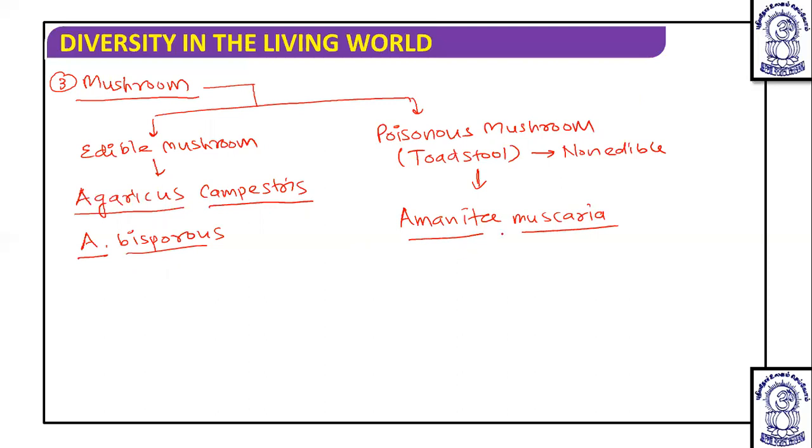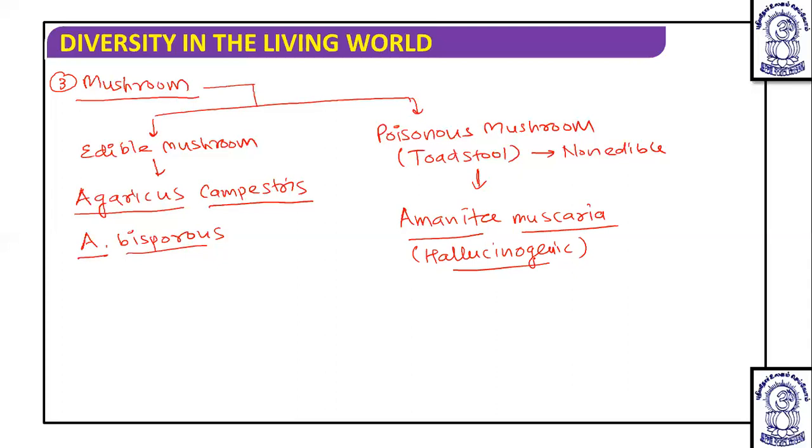This Amanita muscaria is the world's most poisonous mushroom, but it has a hallucinogenic property. Hallucinogenic property means a person has an illusion that some event has happened, but in reality it has not happened.